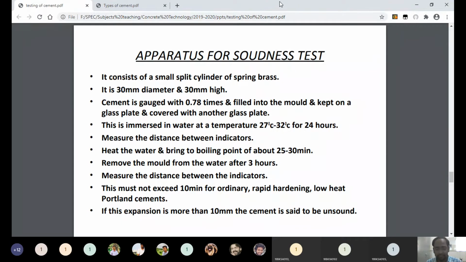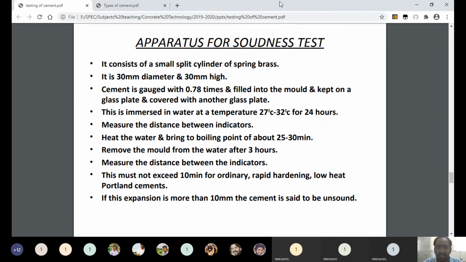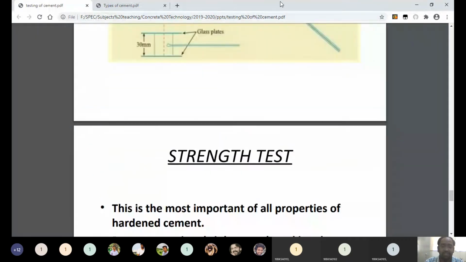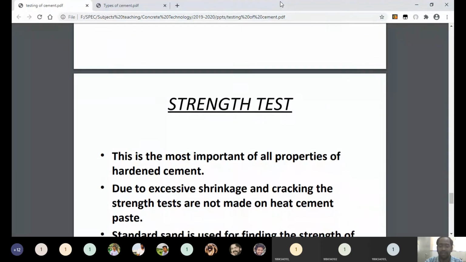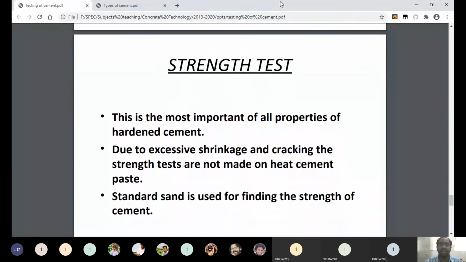And one more thing is that you remove the mold from the water after 3 hours. Then the expansion must not exceed 10 mm for ordinary and rapid hardening low heat Portland cement. And if the expansion is more than 10 mm, that cement is said to be unsound. Understand now? So this is the procedure for how we can conduct the soundness test on cement. Soundness is the most important property of cement. And the last one is the strength test.